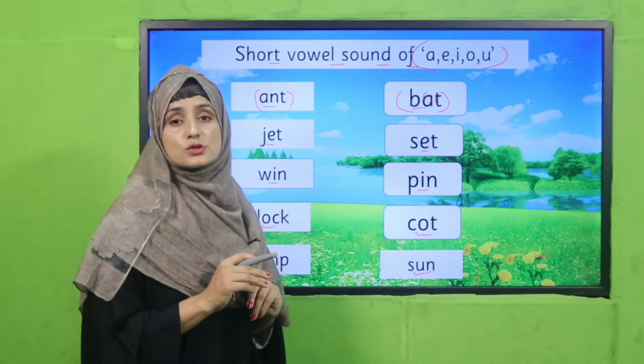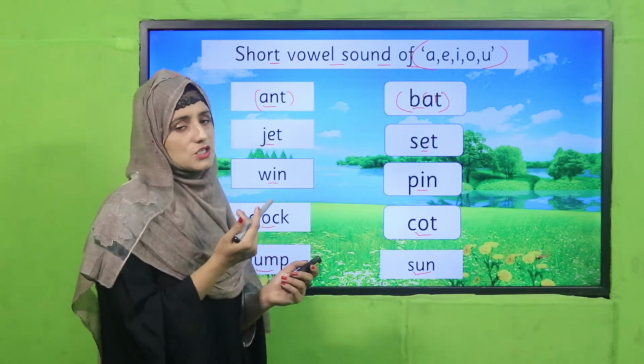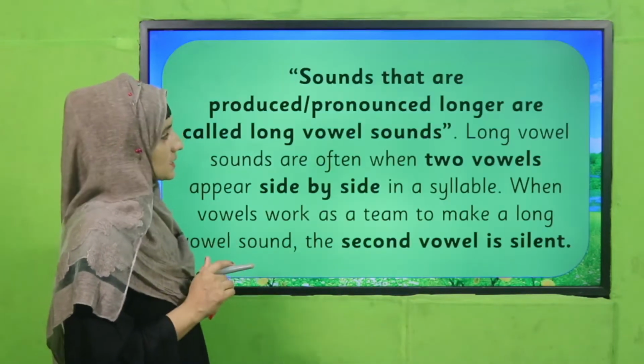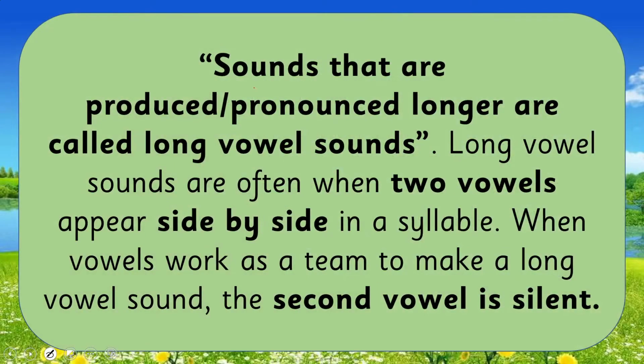Then you will be able to judge how these are short vowel sounds and how we can judge long vowel sounds. So let's see what sounds have longer vowel sounds. Sounds that are pronounced longer are called long vowel sounds. Long vowel sounds often occur when 2 vowels appear side by side in a syllable.